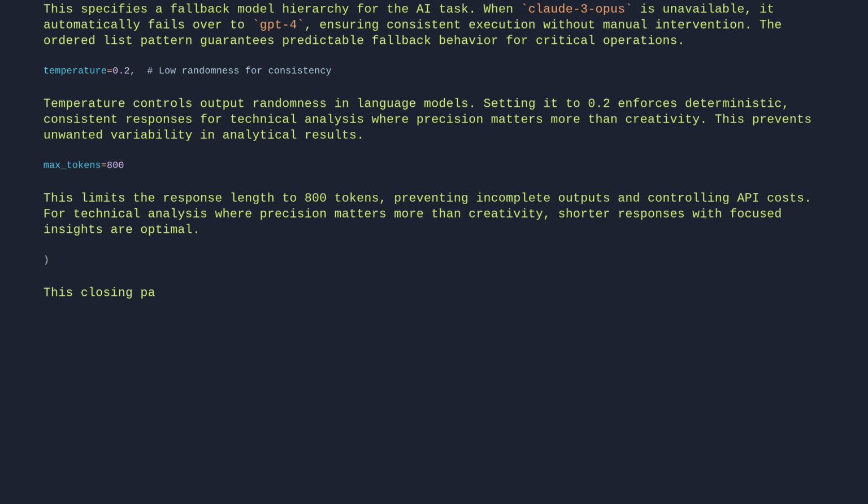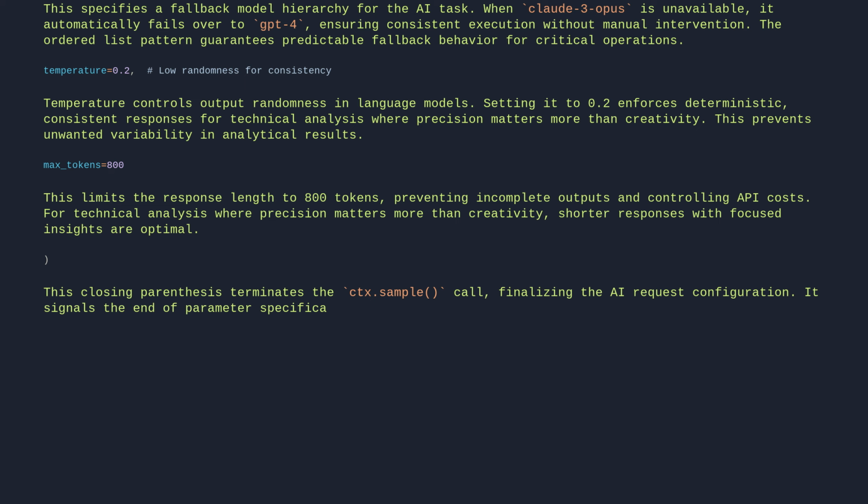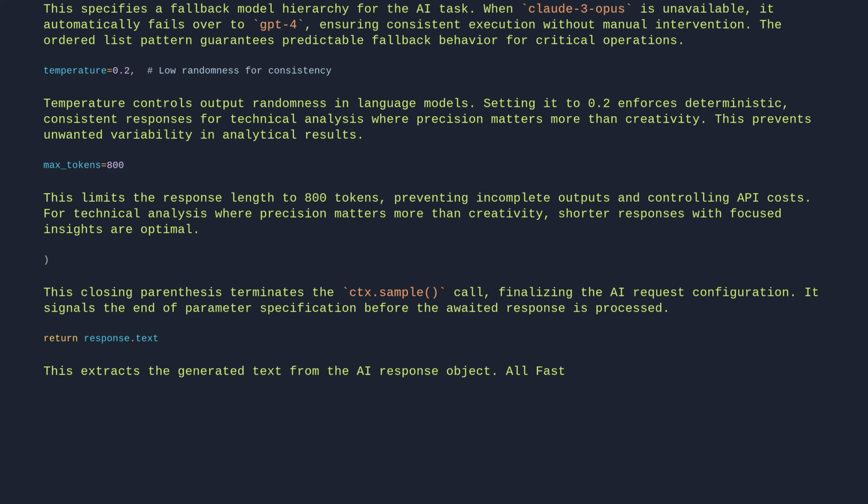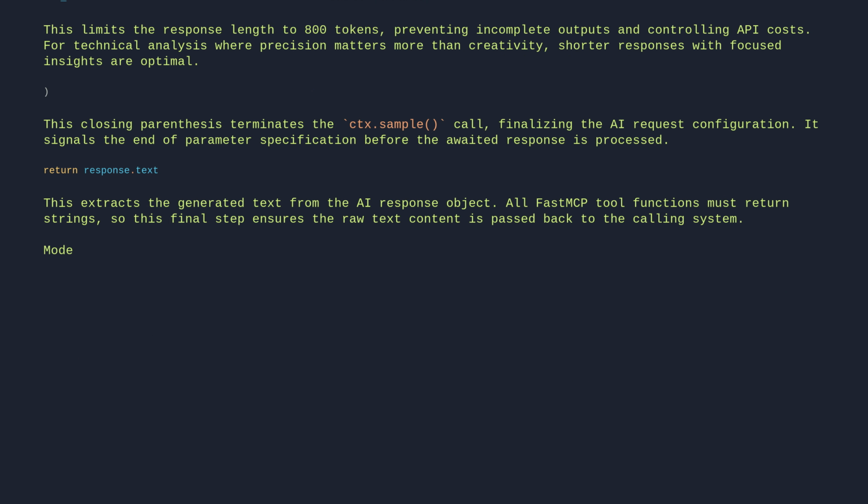This closing parenthesis terminates the ctx.sample call, finalizing the AI request configuration. It signals the end of parameter specification before the awaited response is processed. Return response.text. This extracts the generated text from the AI response object. All FastMCP tool functions must return strings, so this final step ensures the raw text content is passed back to the calling system.